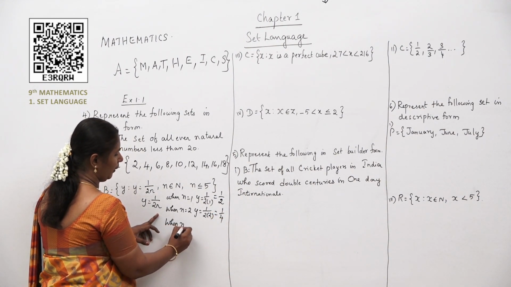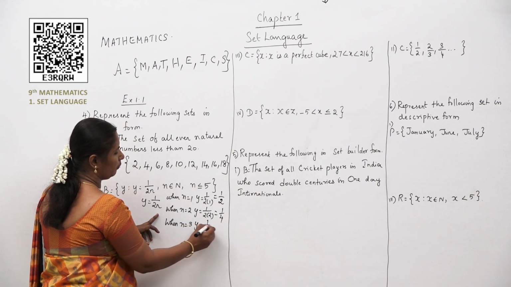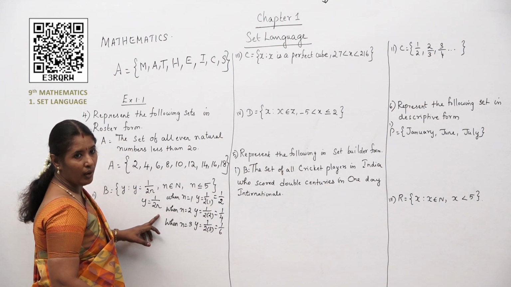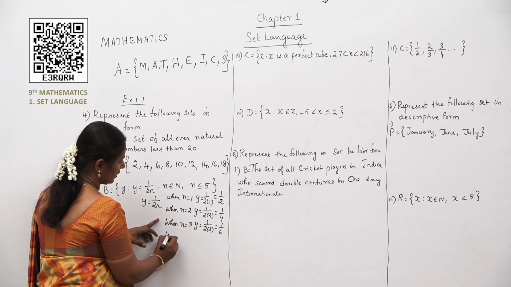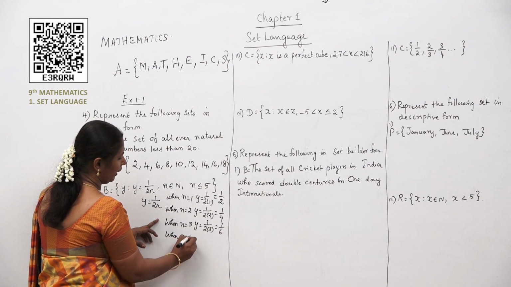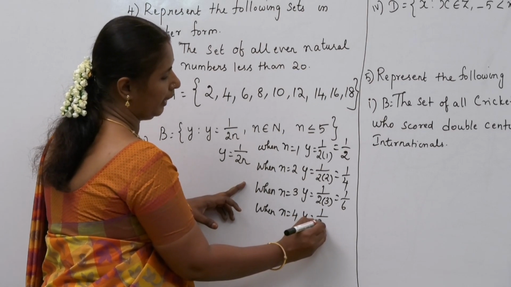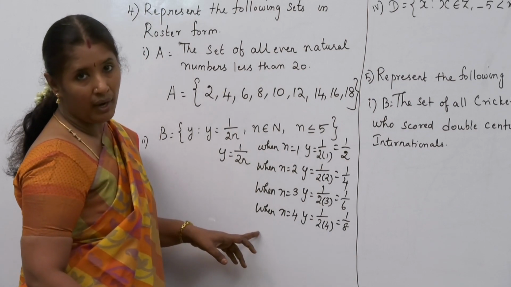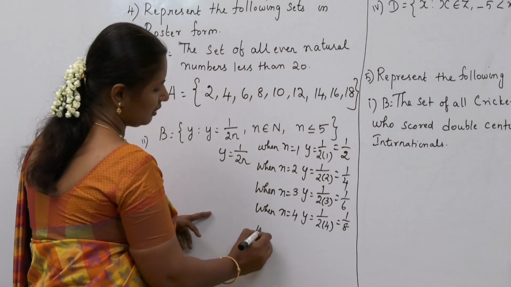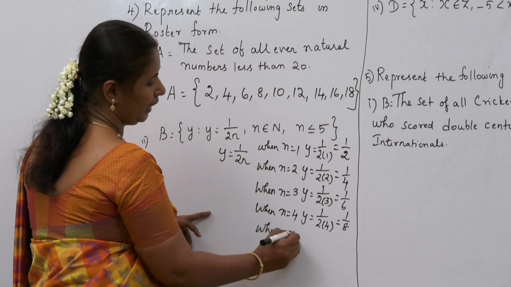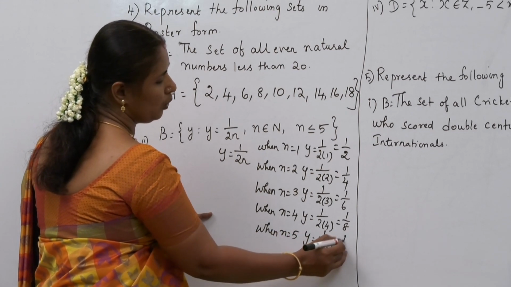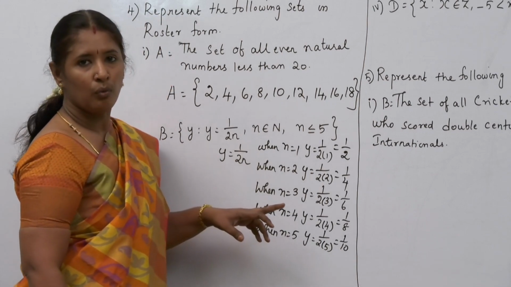When n is equal to 3, y is equal to 1 by 2 into 3, which is 1 by 6. Next, when n is equal to 4, y is equal to 1 by 2 into 4, which is 1 by 8. Next, when n is equal to 5, y is equal to 1 by 2 into 5, which is 1 by 10.